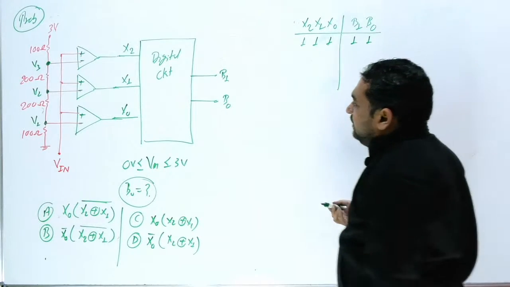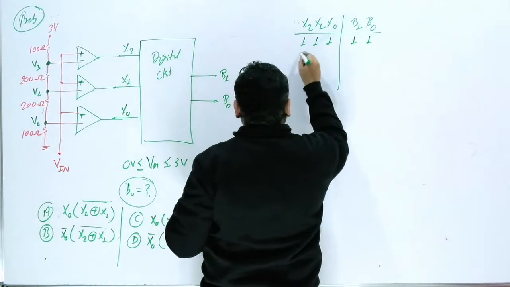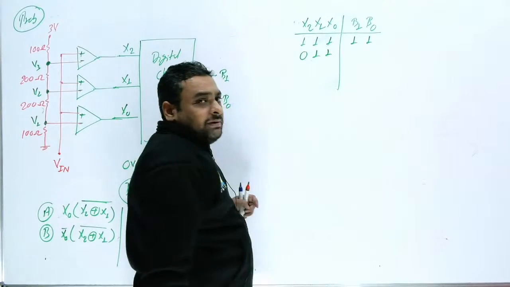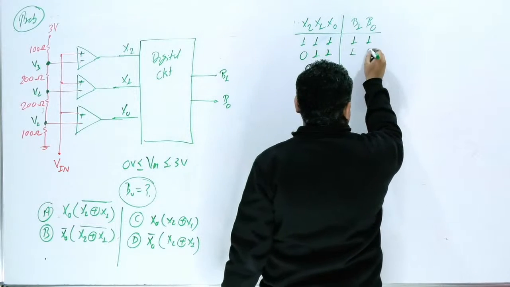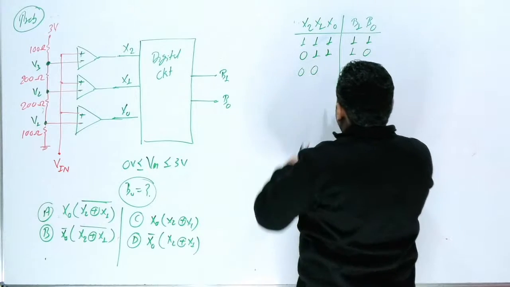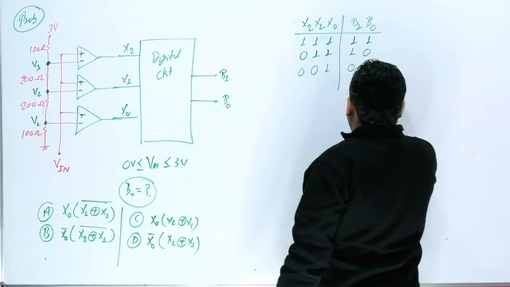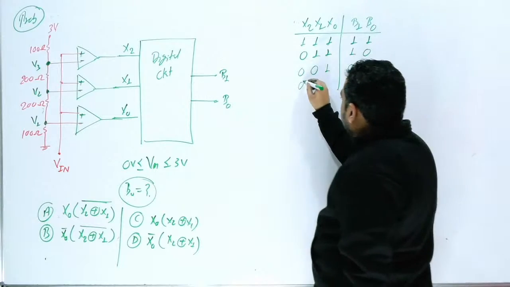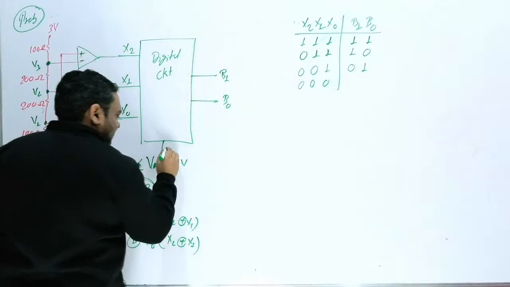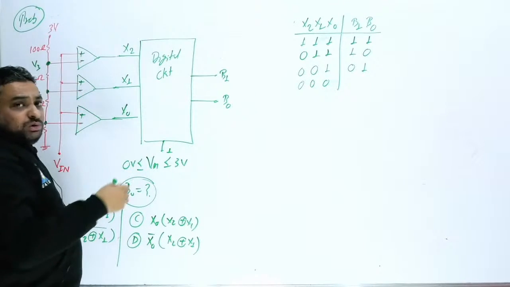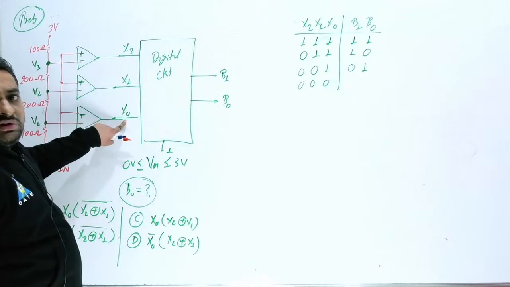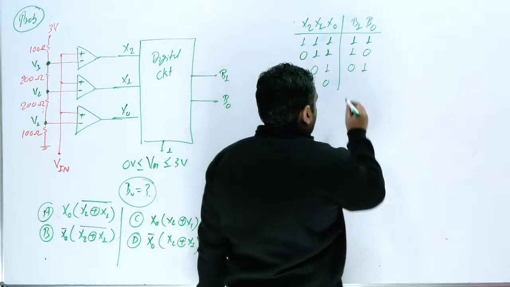Now the second case: if x2 is 0 but x1 is 1, then 100% x0 will be 1. In this case B1 B0 will be 1 0. If x2 is 0, x1 is 0, and x0 is 1, then this is 0 1. And if all three are 0 0 0, sometimes the examiner writes it, as this is actually 4 inputs and 2 outputs, and sometimes the examiner will not. It means if all three are 0 0 0, the output will be 0 0.